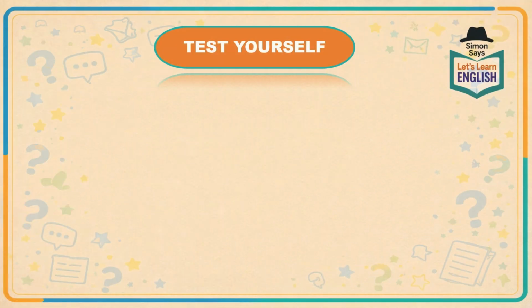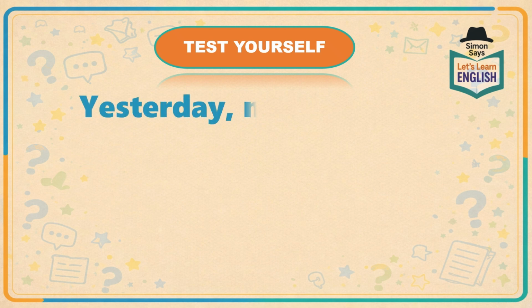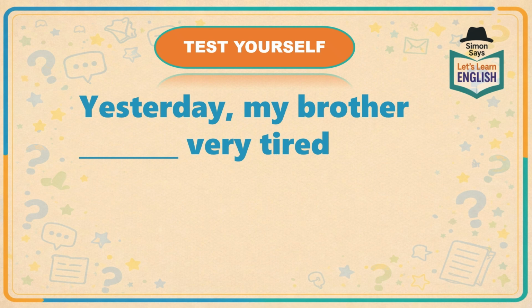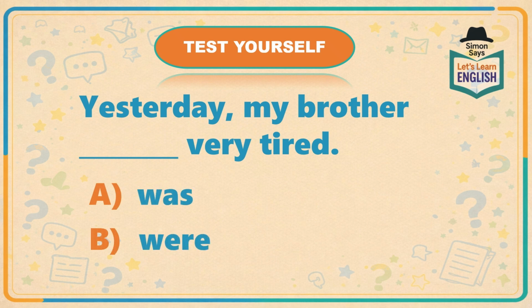Okay, now it's time to test yourself. How many can you get correct? Let's find out. Yesterday, my brother was or were very tired. Should we use was or should we use were?